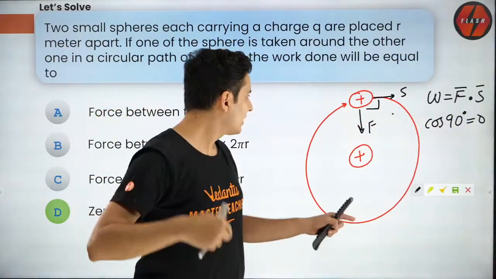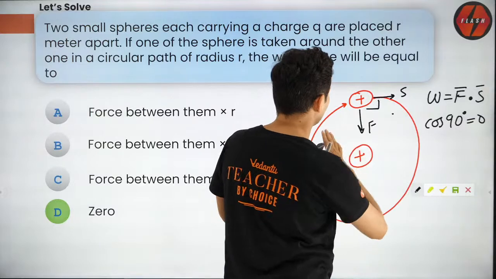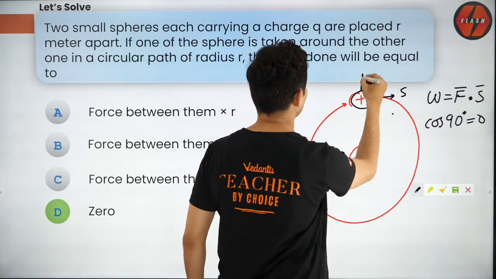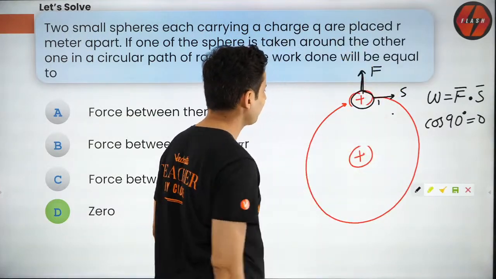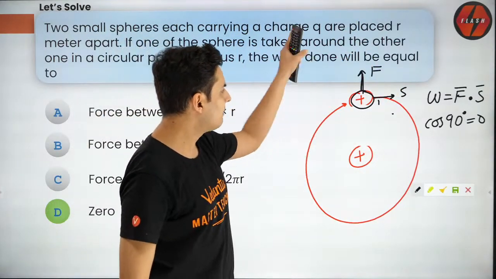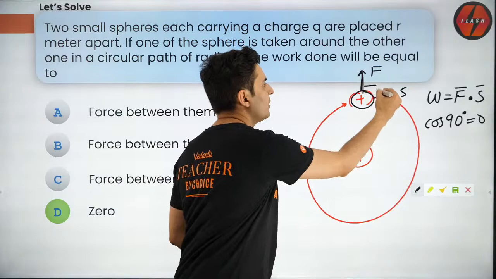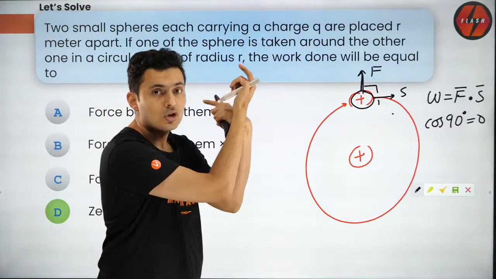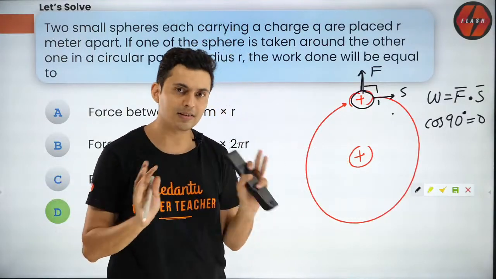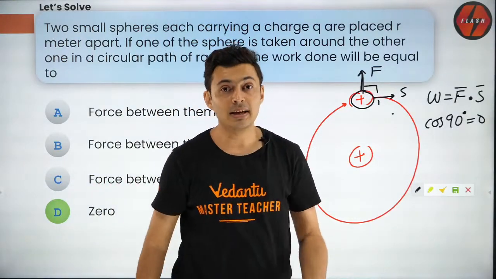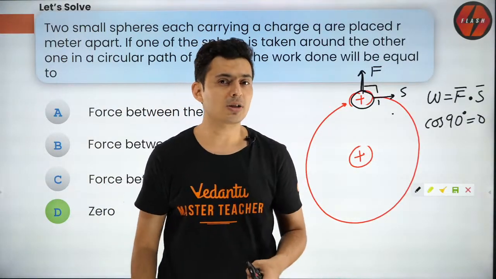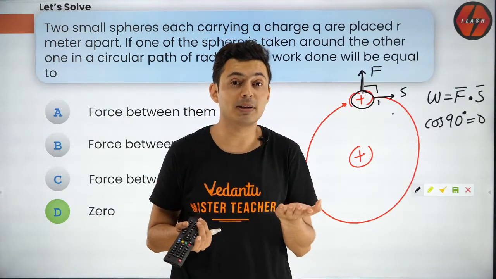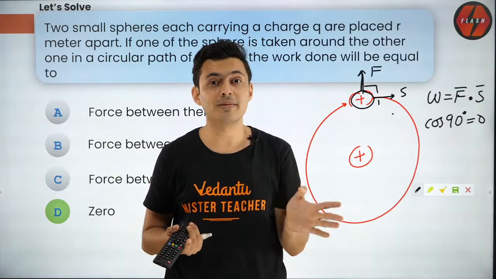Okay, so the force between them could be attractive or repulsive depending on what the charges are. Okay, I think the charges were like, so the forces will be this way. So they will repel each other. So force is always going to be perpendicular to displacement at every point in that circular motion. So work done will be 0. That's a simple way. Second way is remembering what is electrostatic or gravitational force. It's a conservative force. Remember conservative force? Very good force, non-evil force.